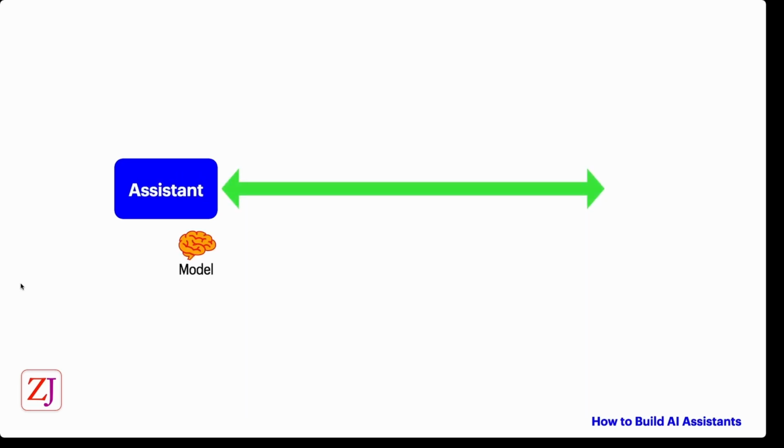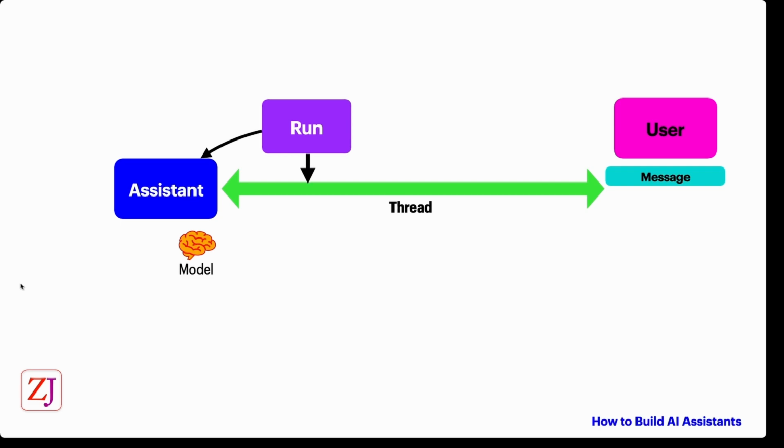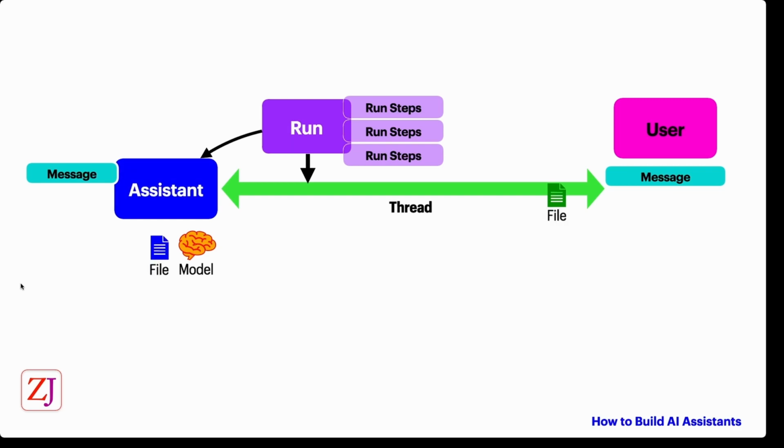We created an assistant. We chose a model. Then, as a user, we created a message and placed it on the thread for the assistant to process. The assistant processed the message. There were a number of steps, and the assistant responded with a message. We reviewed the message and we found that the response from the assistant was quite broad and general. We thought about adding a file to the thread or the assistant. In the end, we added the file to the assistant.